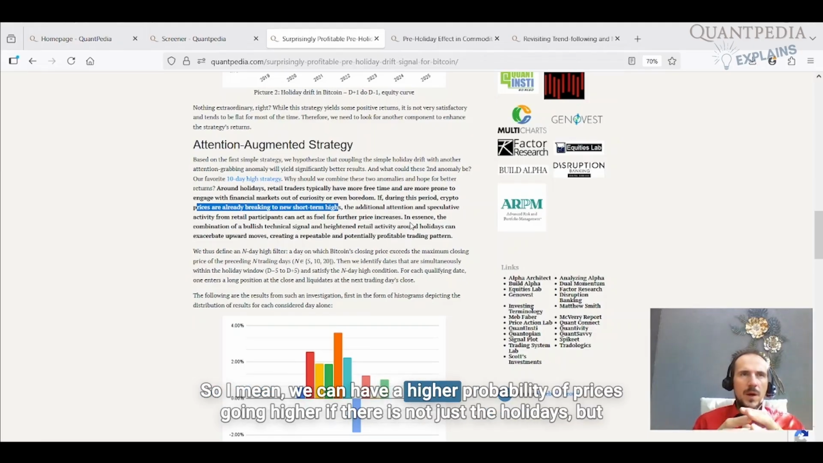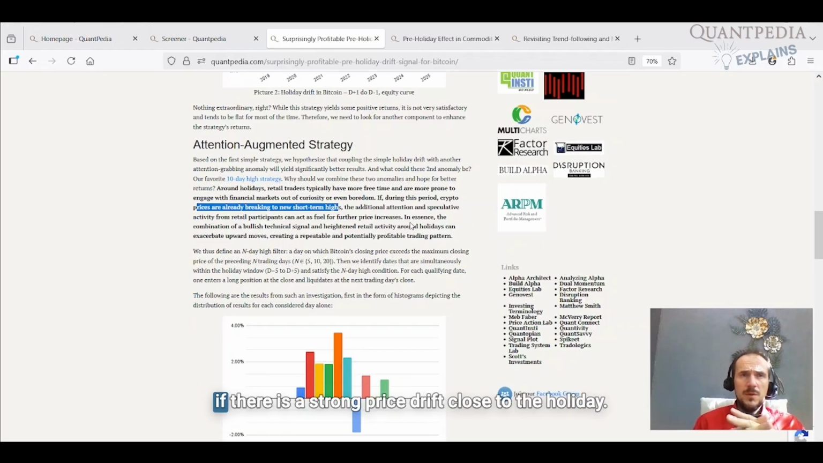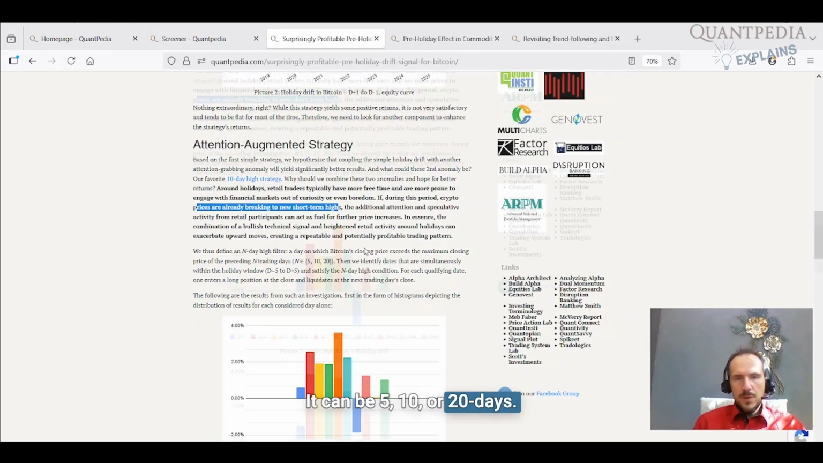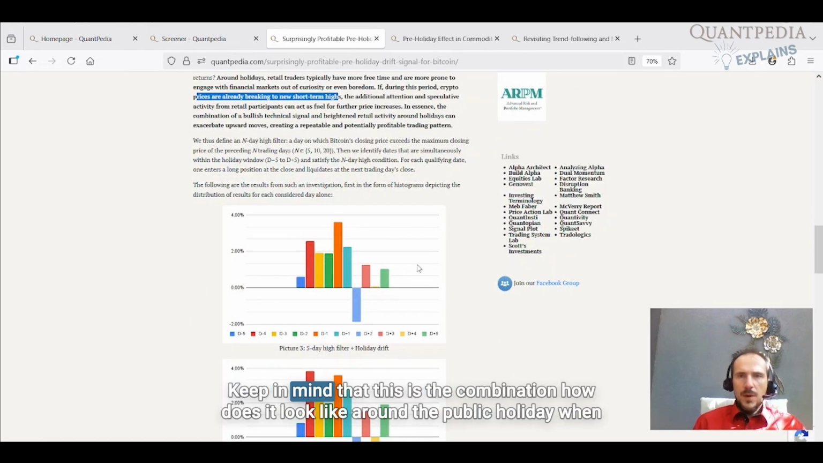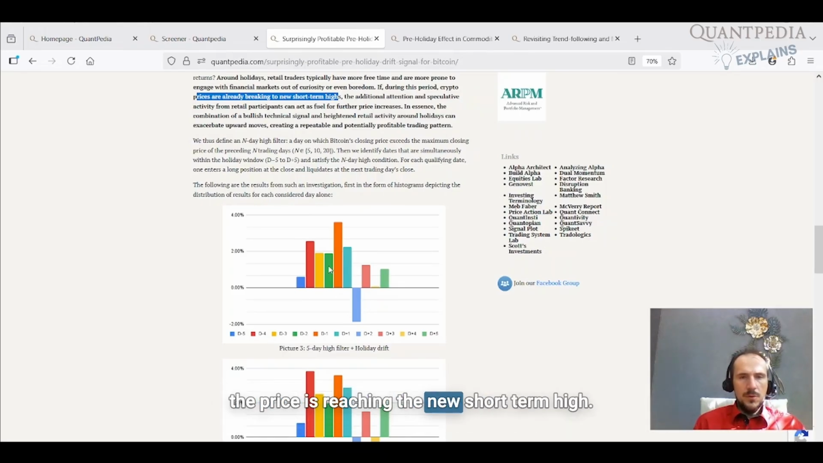So we can have a higher probability of prices going higher if there is not just the holidays, but if there is a strong price drift close to the holidays. So we are making a new short-term high. It can be 5, 10 or 20 days. So here we have a chart. Keep in mind that this is the combination. How does it look around the public holiday when the price is reaching the new short-term high?